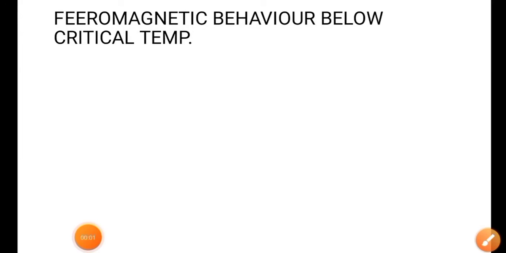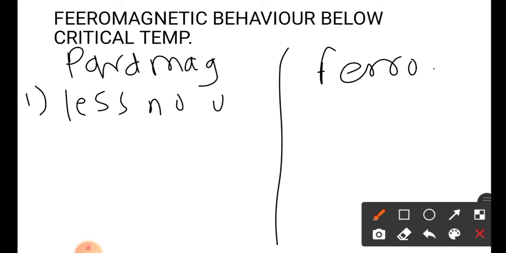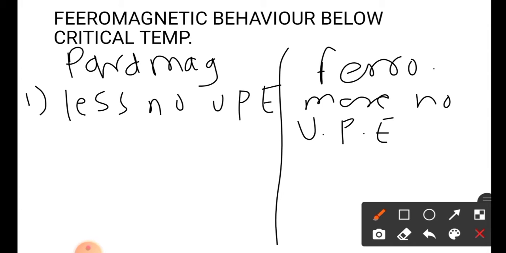Now we will discuss the difference between ferromagnetic material and paramagnetic material. The first point is that in paramagnetic material, a lesser number of unpaired electrons is present. In case of ferromagnetic material, a greater number of unpaired electrons is present.